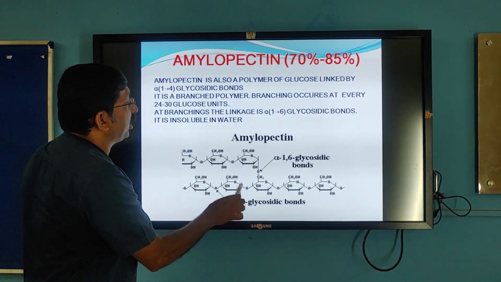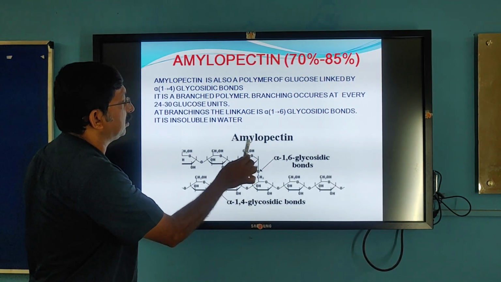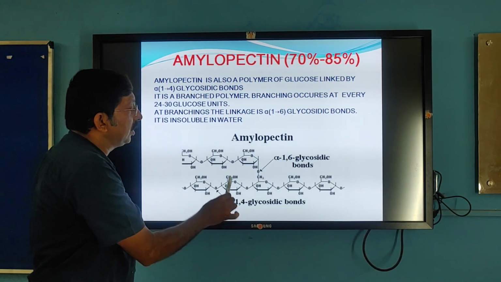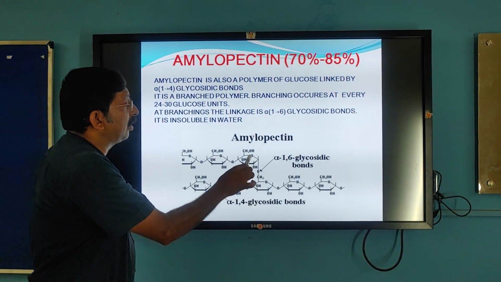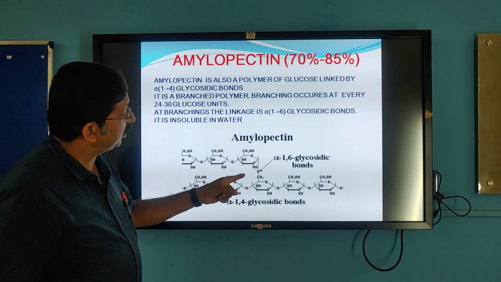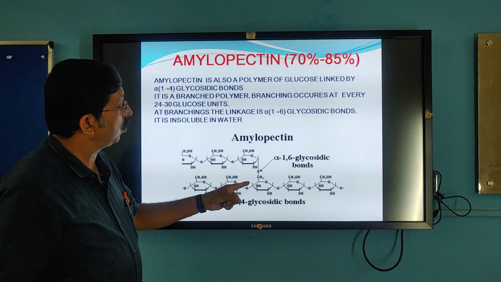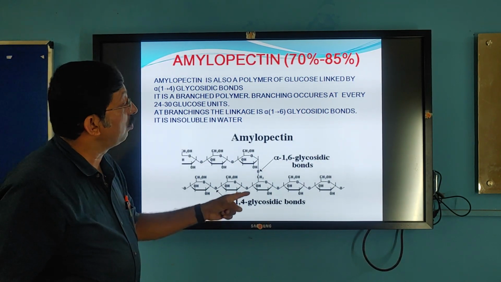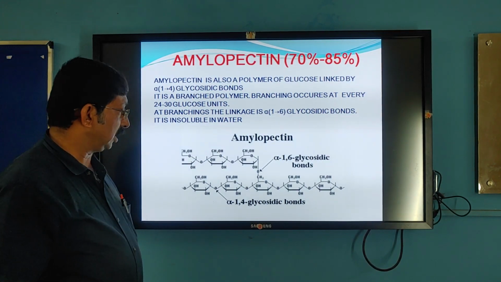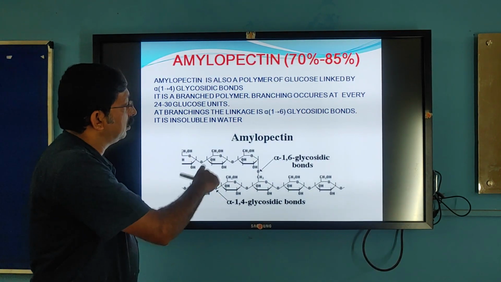But at branchings, as I said, it is a branched molecule. At branching, it is alpha 1,6 glycosidic linkage. That means the first carbon atom of one glucose and the sixth carbon atom of another glucose in another chain are involved in the formation of the glycosidic bond. So this is amylopectin.